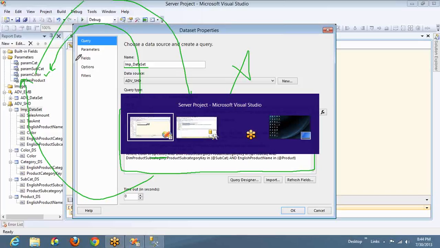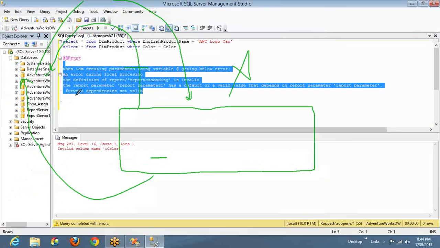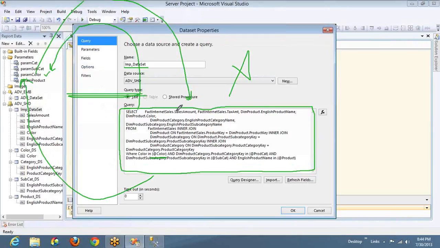And that is why she was getting the error that forward dependencies are not valid here. You see, this is the error you have to look into, and this forward dependencies error is just because she was trying to refer to a column in the data set in the parameter, which in turn has the same parameter used. Okay.